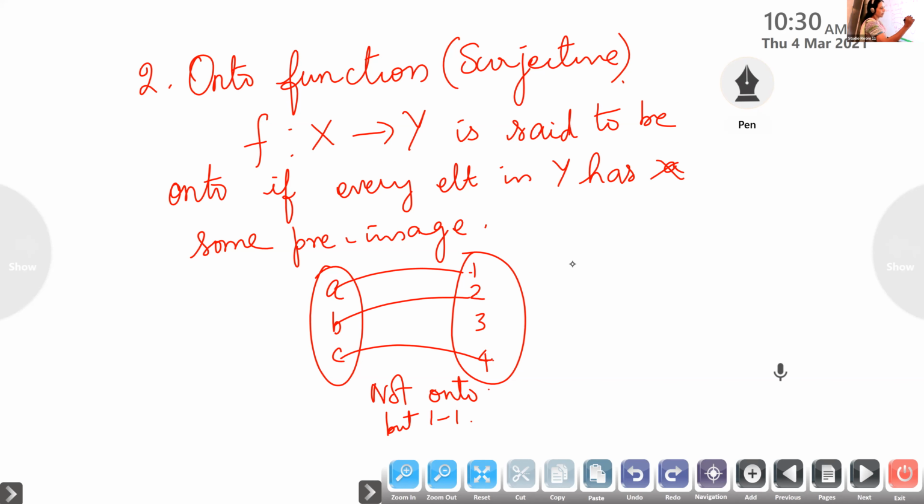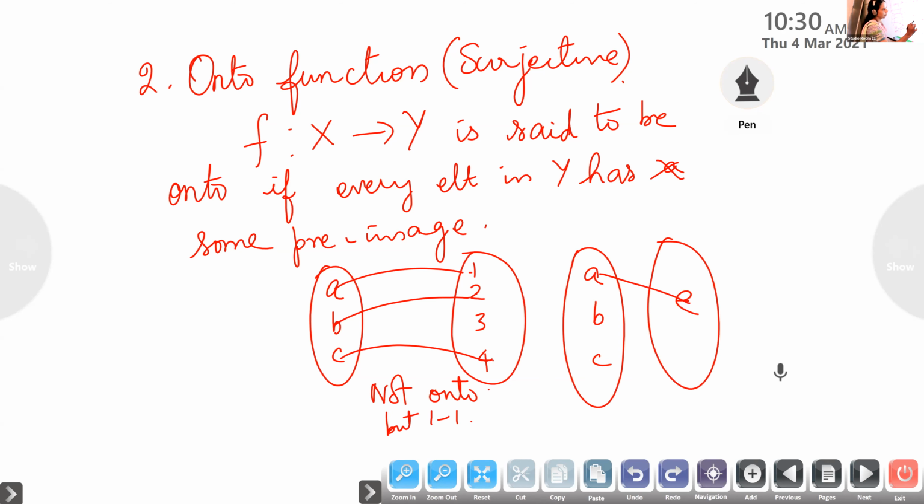Now I'm trying the second example. Is it onto? Yes. Only one element is there, so it is onto, but it is not 1-1, isn't it? It is onto, but not 1-1.